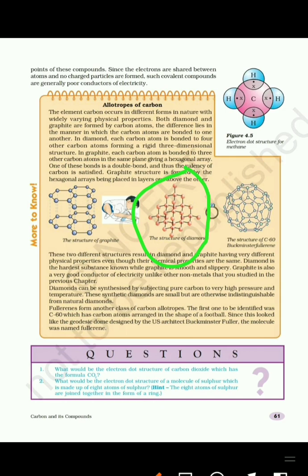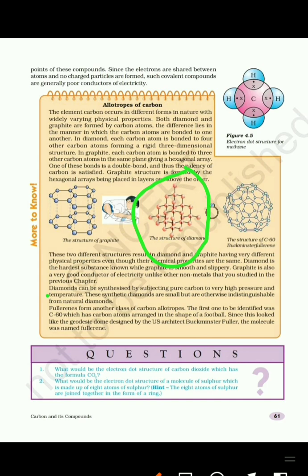It is the hardest natural substance. Carbon atoms are closely packed in the diamond, and so it has high density. Diamond possesses a number of covalent bonds, and so has a very high melting point. See, melting point is high because a huge amount of energy is required to overcome the force of attraction. As in diamond, a number of covalent bonds are there and carbon atoms are compactly packed, so its melting point is high.